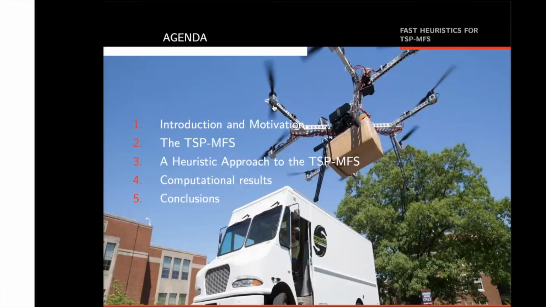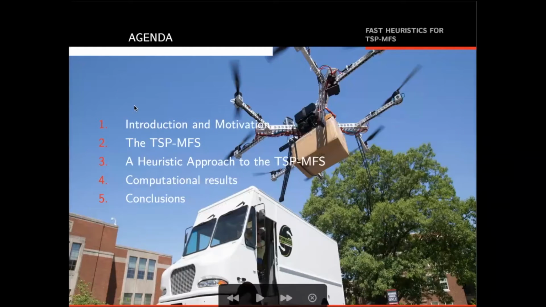This is our agenda for today. First, an introduction, where I present the motivation behind the problem. In section 2, I'm going to better characterize the problem that the heuristic addresses and define the challenges we have to solve in order to get a solution. In section 3, we are going to see how the heuristic works. Section 4 presents some computational experiments that assess the performance of the heuristic and compare it to the state of the art. Lastly, in section 5, we show some conclusions.